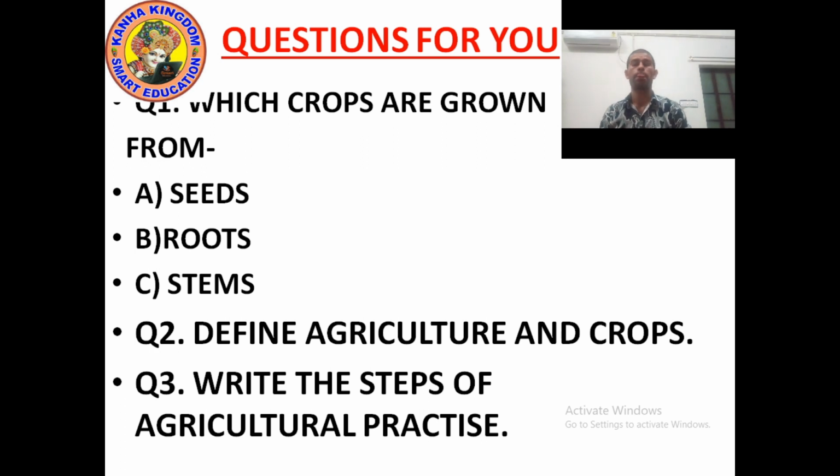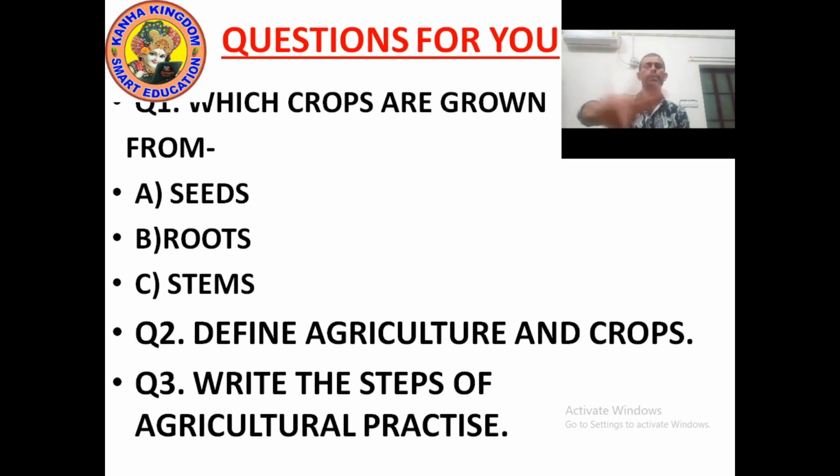Radish, carrot, dahlia, they are root crops. Which crops can we grow from stem? Potato and ginger can be grown from stem.